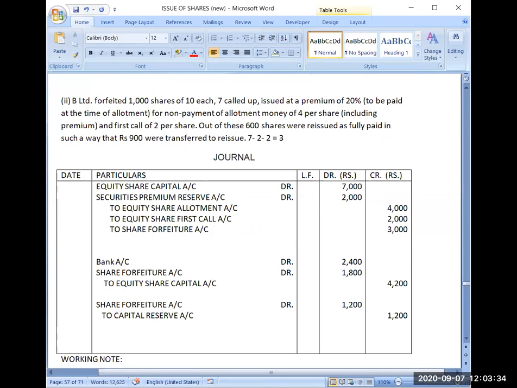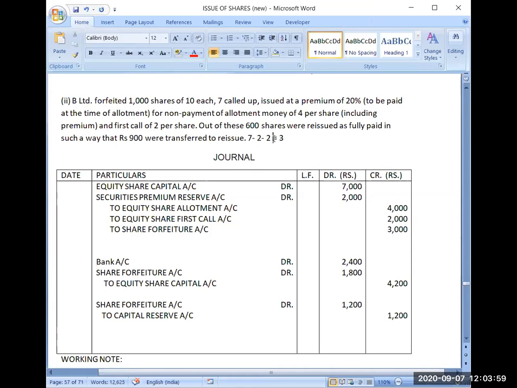Yes, please. Is it clear? 7 was called up. I have subtracted the allotment, only the capital part. Premium I left separate. And 2 for first call I have subtracted. These 2 have not been paid by the investor.